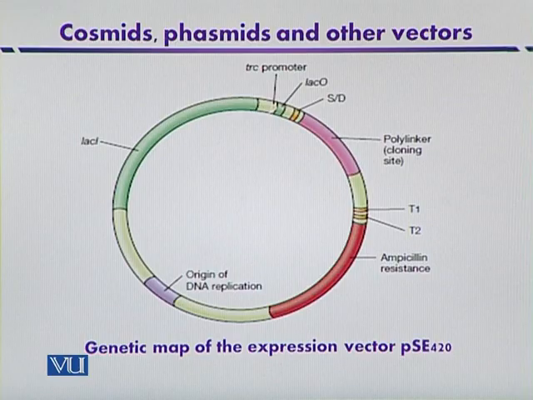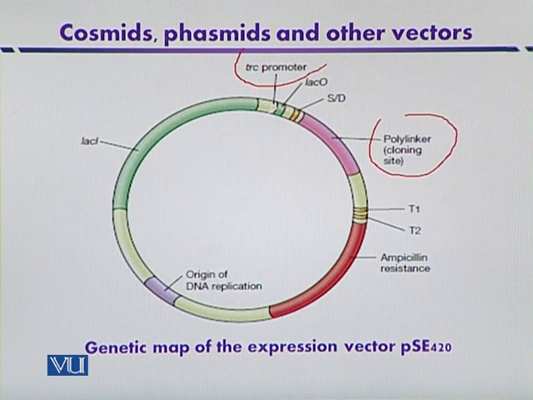Again, this diagram indicates the genetic map of an expression vector, which is pSE420. Actually, this vector has been synthesized or constructed by a commercial company like Invitrogen, and it contains restriction sites for cloning foreign DNA, and then it also contains a very strong promoter like TRC that can control the expression of foreign DNA that is inserted between these cloning sites.